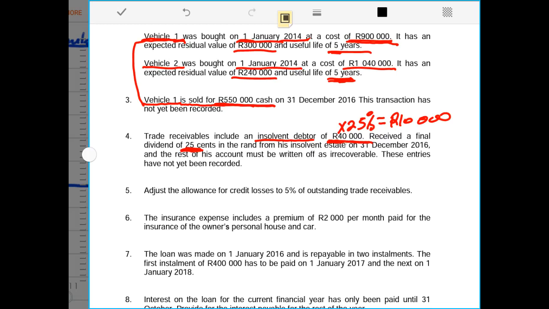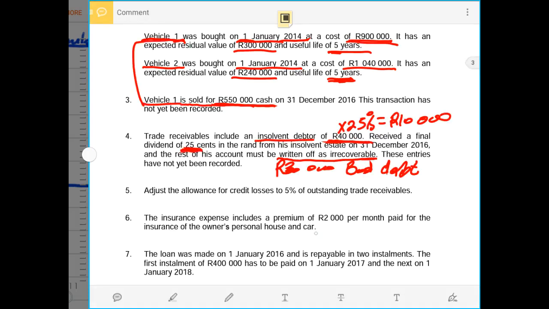Therefore, now the amount of 30,000 rands is the one that we are told must be written off as irrecoverable. It means 30,000 rands will be recorded as a bad debt. So we'll have an amount of 30,000 rands which will be affecting our bad debt in the income statement. Then now we can continue.